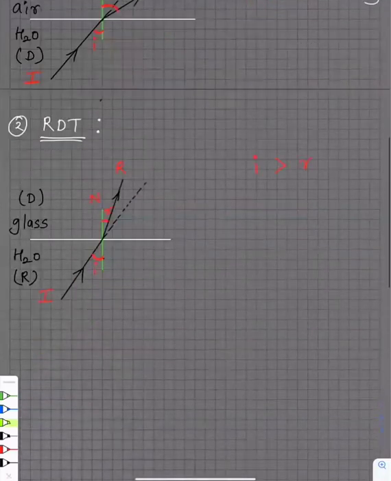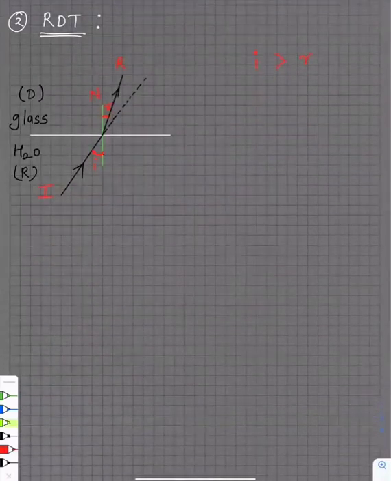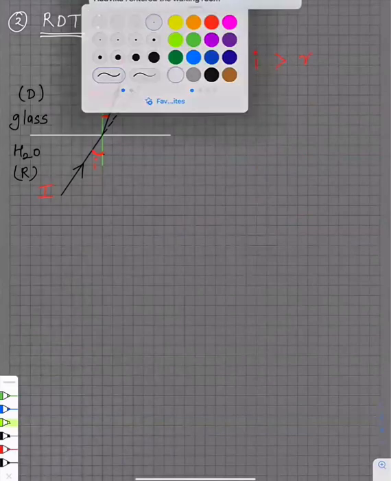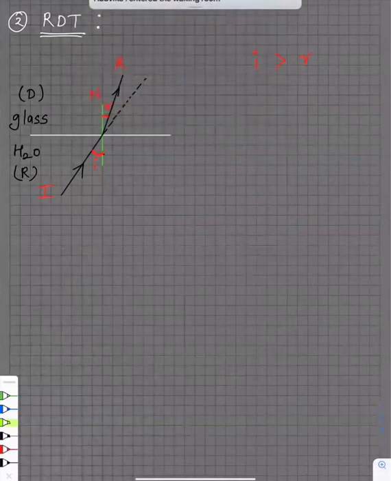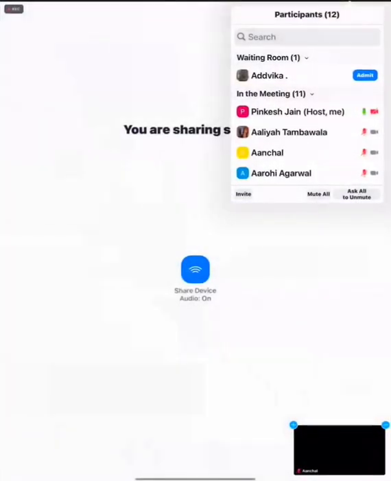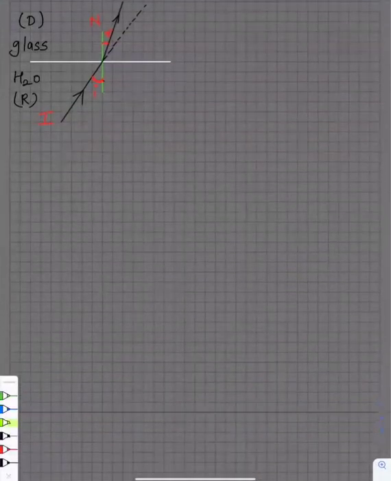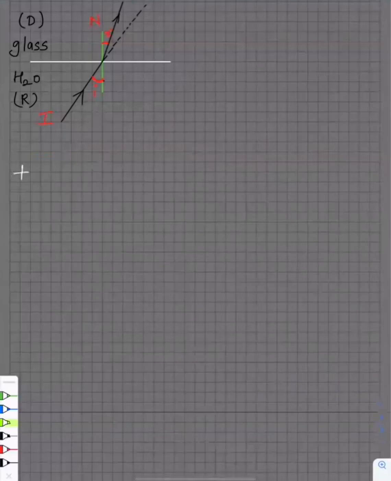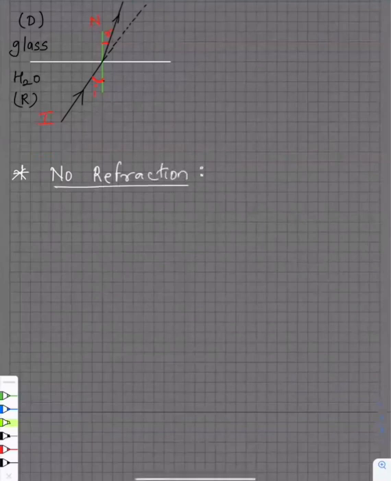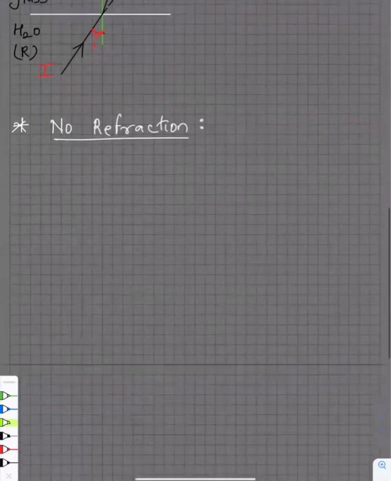Okay. Guys, now there are two conditions when the refraction does not take place at all. Guys, 1 second. Advika, just come now. Okay, guys, now there are two conditions when there is no refraction taking place at all.